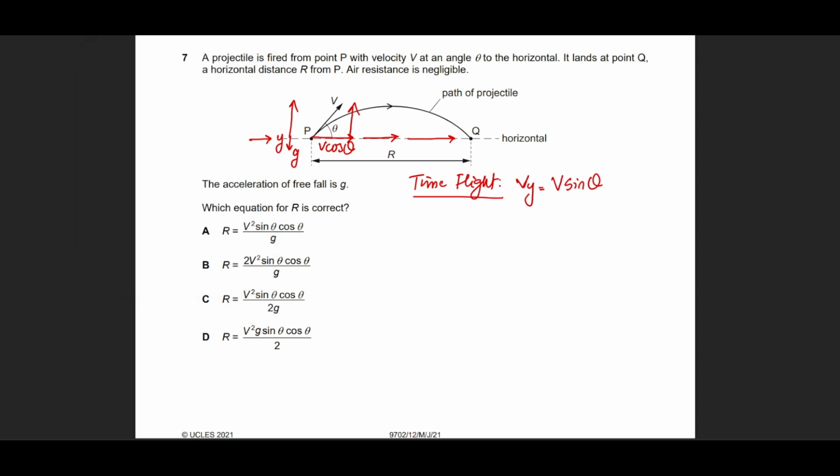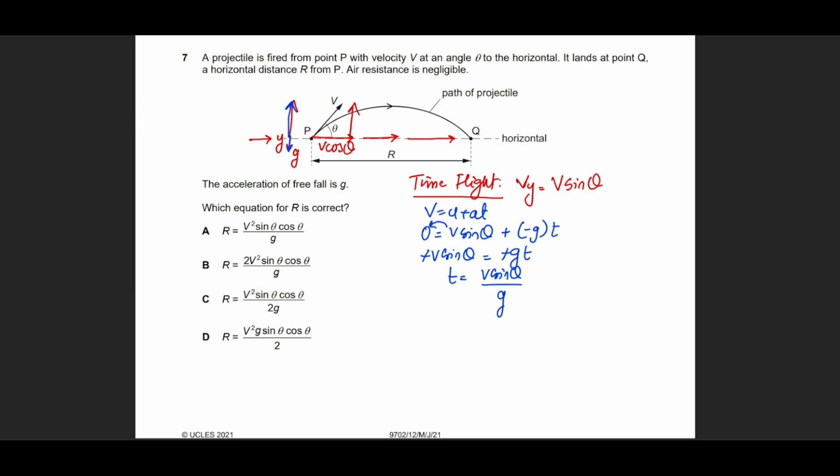So I will use the equation v equals u plus at. I know that the final velocity is 0. The initial velocity is v sine theta, plus negative of g times t. Why? Because the velocity is in the upwards direction, the gravity is in the negative direction or downward direction. When you take this v sine theta over there, this becomes negative v sine theta equals negative gt. Now negative cancels out from both sides. The time of flight comes out as v sine theta divided by g.